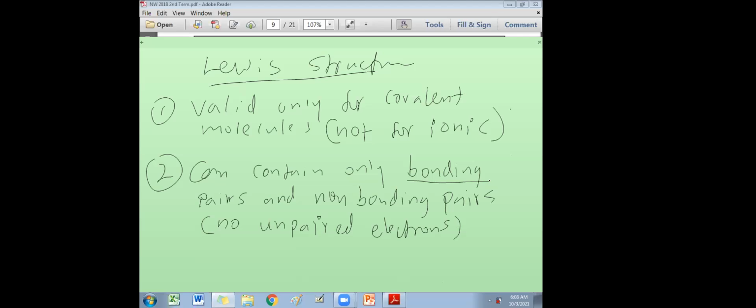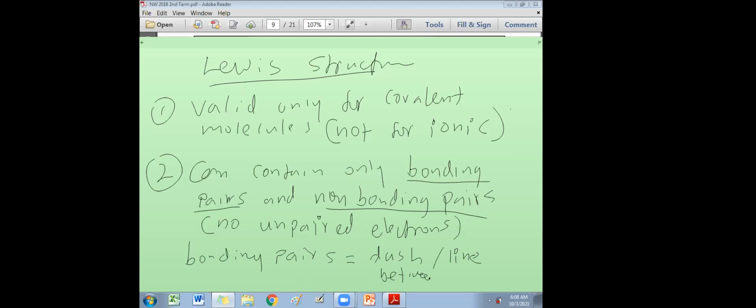Bonding pairs and non-bonding pairs. So bonding pairs are represented using what? A dash. Bonding pairs contain how many electrons? Bonding pairs contain 2 electrons. Use a dash or a small line between the atoms.